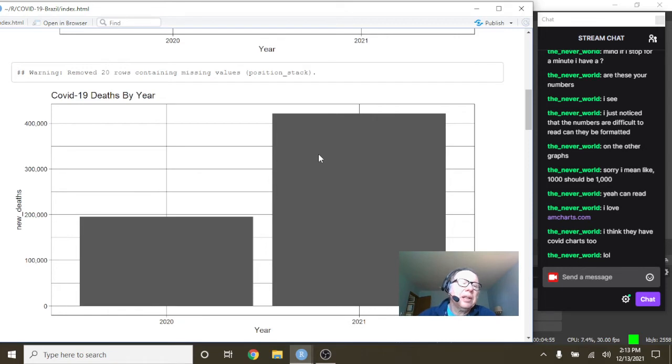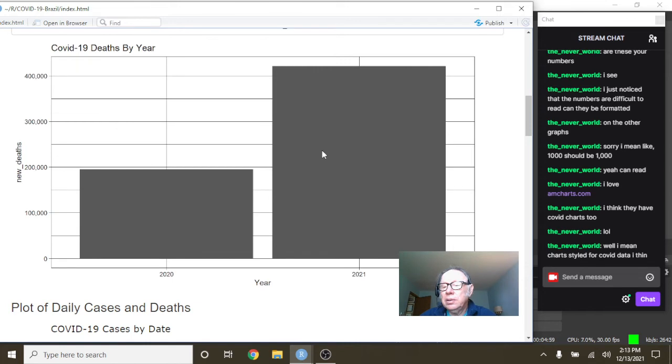So we can see that Brazil's deaths again have passed 2020 deaths. Every country will have their own COVID-19 site.